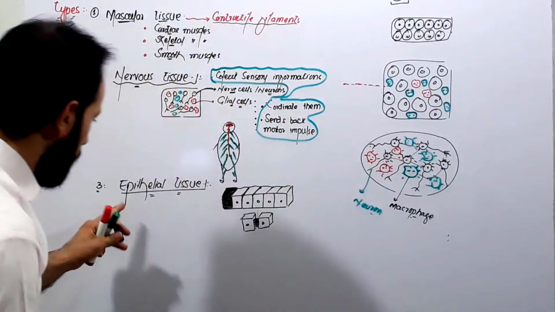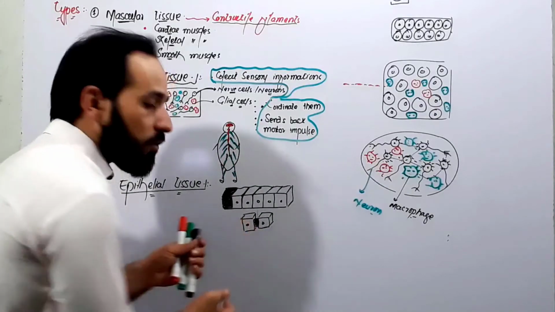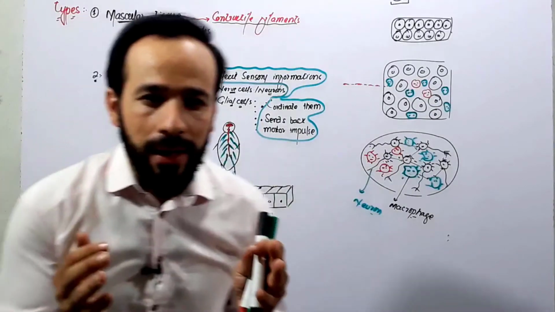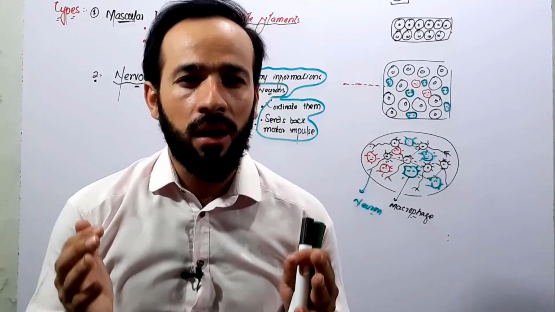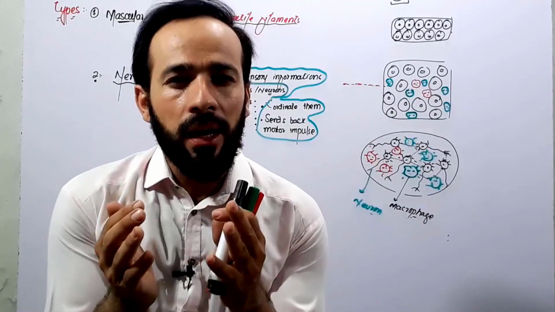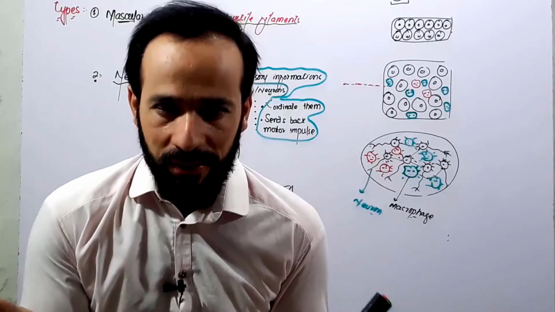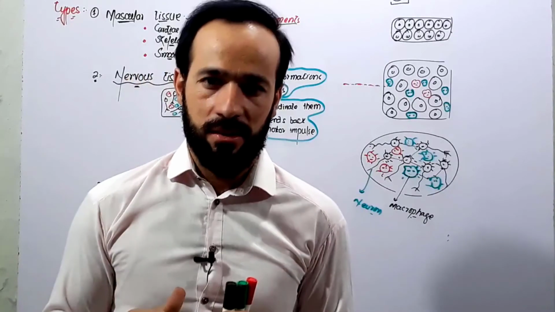What is epithelial tissue? The type of tissue which is made up of cells arranged in such a manner that the cells are united together and have no intercellular spaces, or we say these cells are closely packed cells, right?